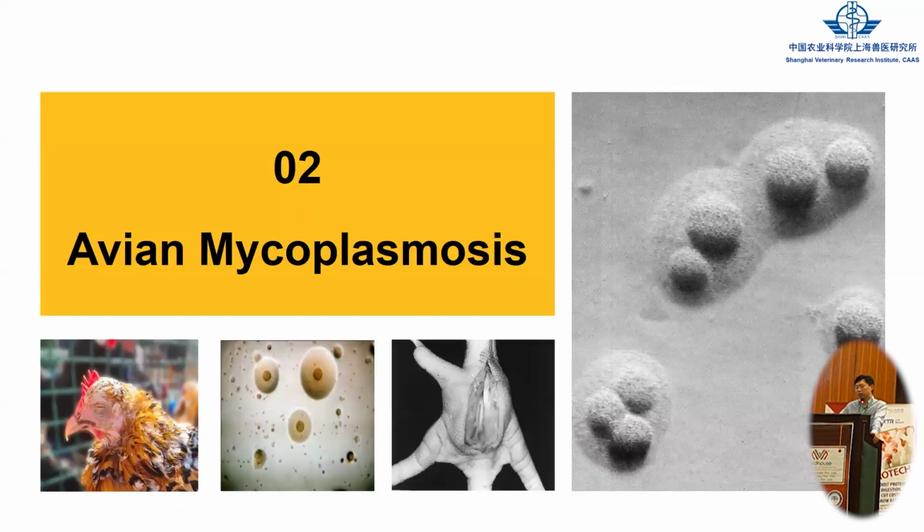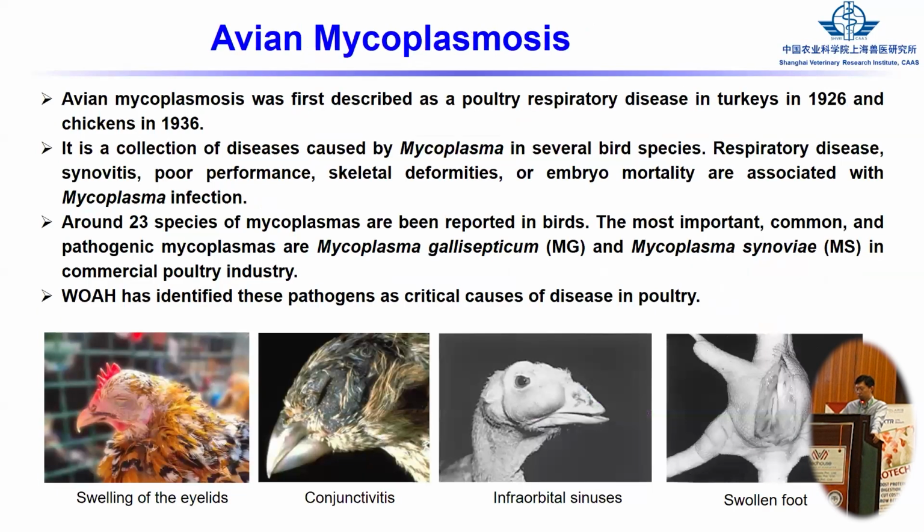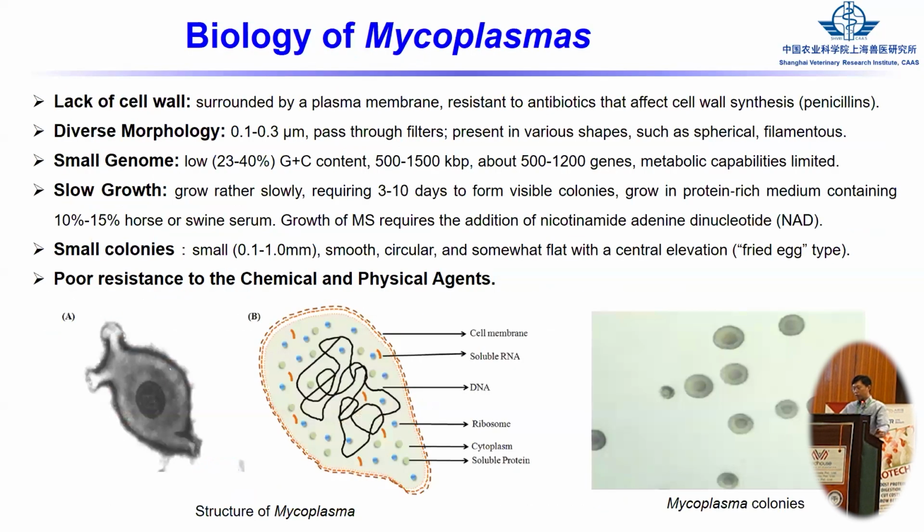For part 2 is Mycoplasmosis, and this is just some information of the Mycoplasmosis, and the most popular are MG and MS in the country, in China, also in the world. And because Mycoplasma lacks a cell wall, when we select the antibiotics, we should not select antibiotics that affect the cell wall, such as penicillin, because it's useless for the Mycoplasma.